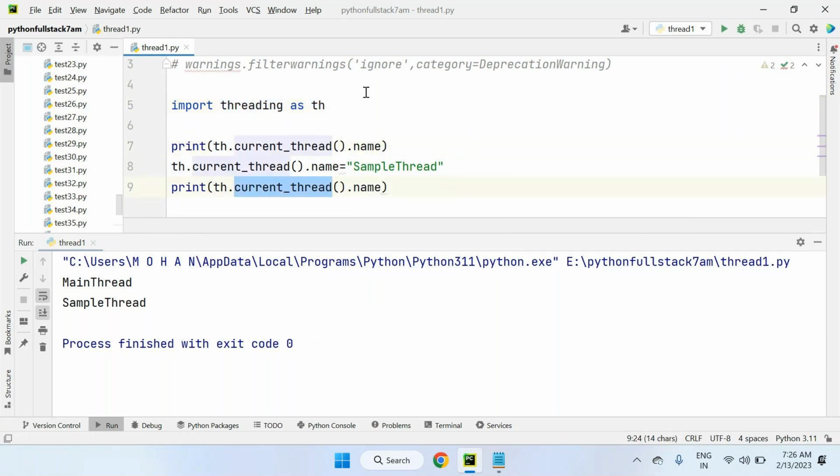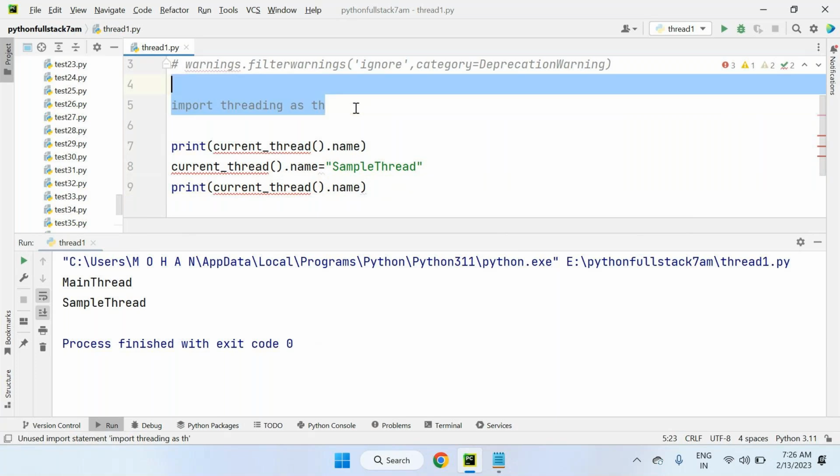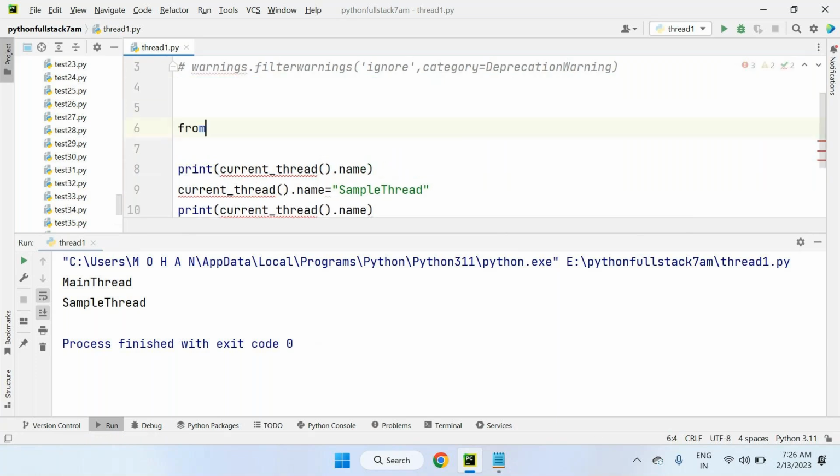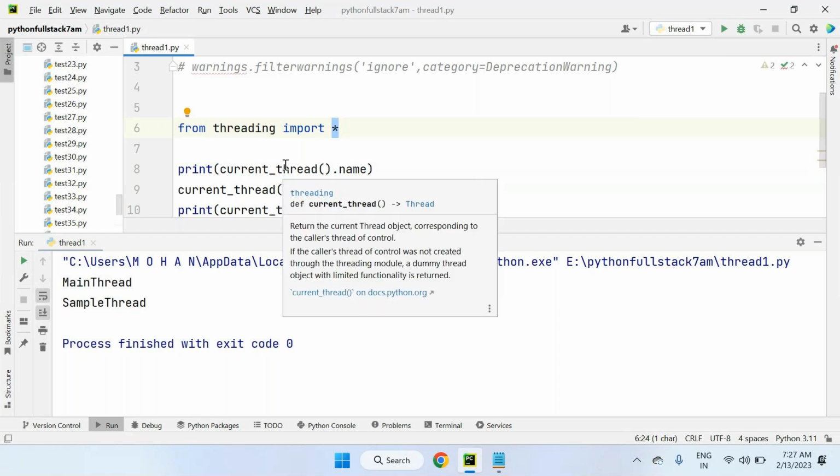Or even if you don't want to use any alias name or module name, you can simply ignore it. So directly you can import like this: from threading import star. From threading module import star. Star means all, everything will come. So this is better. No need to use any module name or alias name.